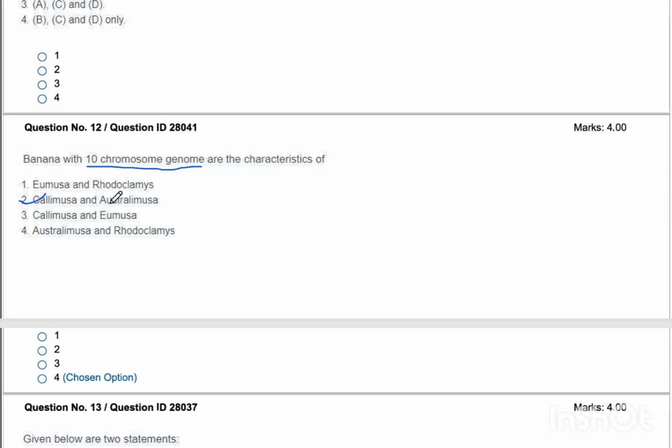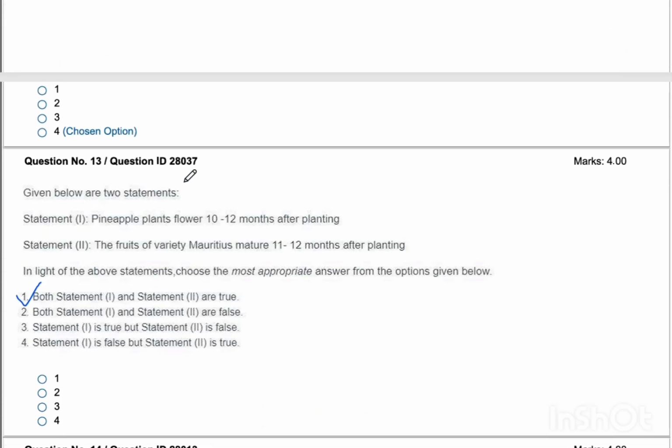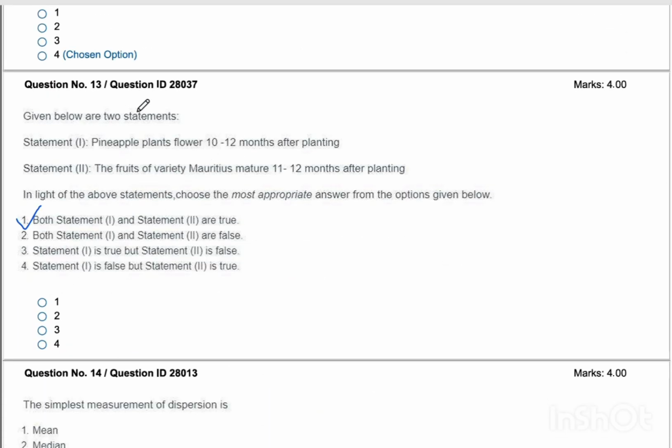In my case, I was sure that Australimusa has 10 chromosomes, but I was not sure if it is Calimusa or Rhodoclamys. So in that box which we have seen in UG times, it has the chromosome number, the uses, whether these are used for ornamental purpose, fruit purpose, fiber purpose, or anything, its distribution, etc. In this case, this was a very straight question, and the answer is Calimusa and Australimusa. Let's see the next question.